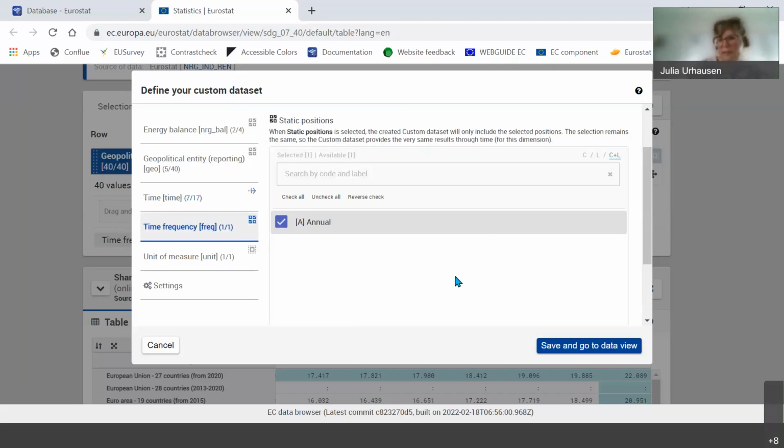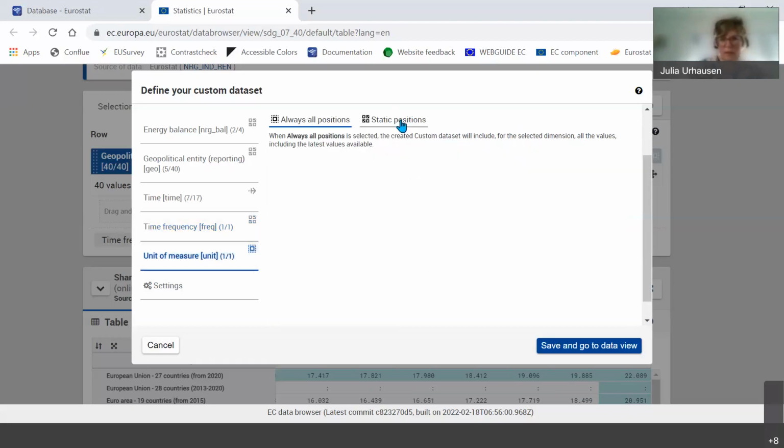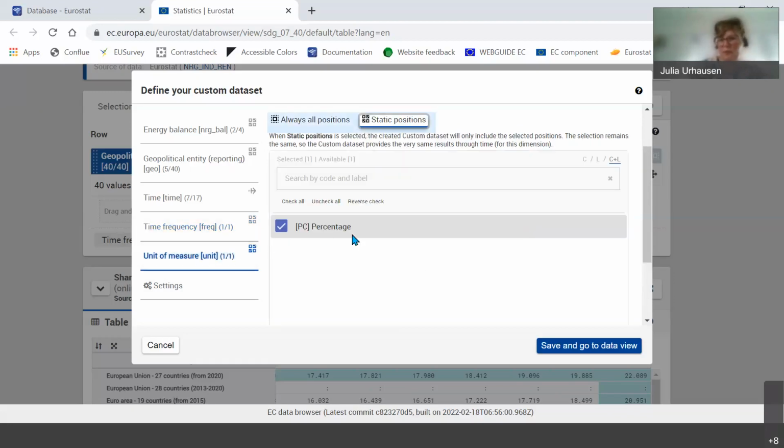Time frequency in this case is not applicable because it's only annual data. We have some data sets where you will find annually or quarterly data, or sometimes monthly data as well. Here you just have one position, so you leave it as it is. And the unit of measurement here is the same. It's percentage. For many data sets, we have made several different units. Here we just have these.